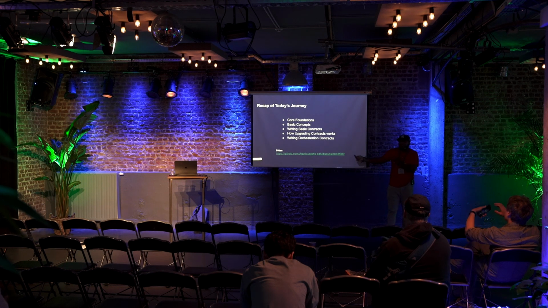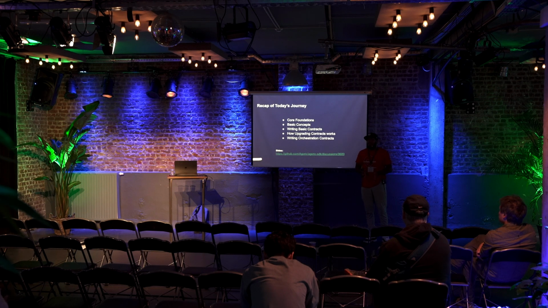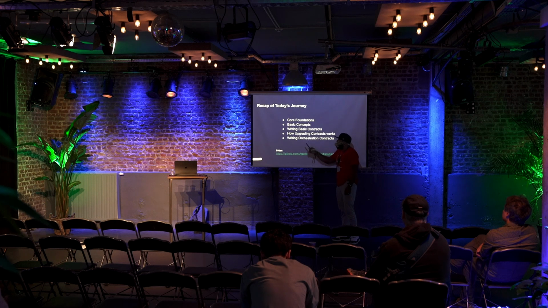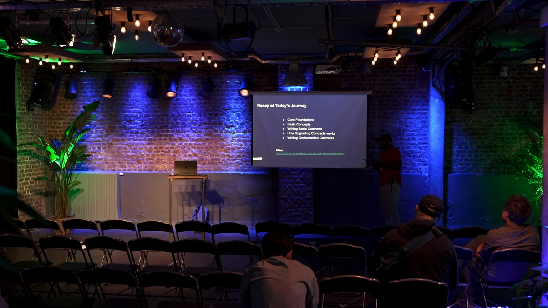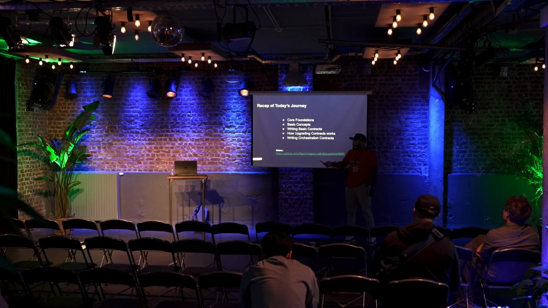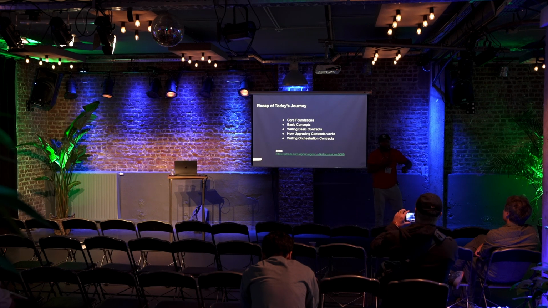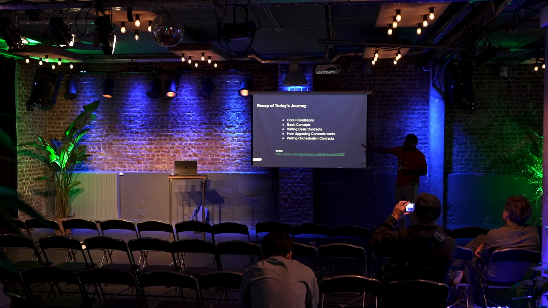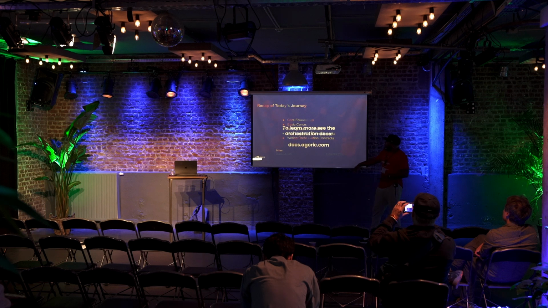So, I know it seems like we got there pretty quickly, but I want to recap what you just learned. It's very easy to not really see this, but you learned your foundations, basic concepts, writing basic contracts, upgrading them. But this is the magic that I promised you today. Because today you just learned how you can use traditional JavaScript in a new type of fancy thing, like this new beast of a machine. Not new, but to write cross-chain asynchronous contracts that you can then handle from one contract. So essentially, we call this orchestration because you can orchestrate like a conductor.